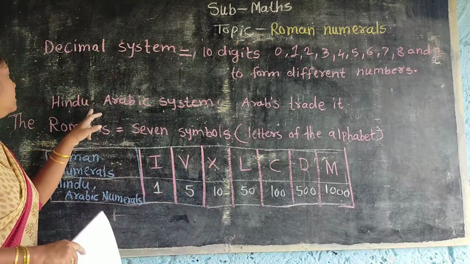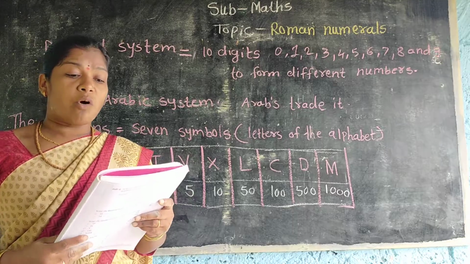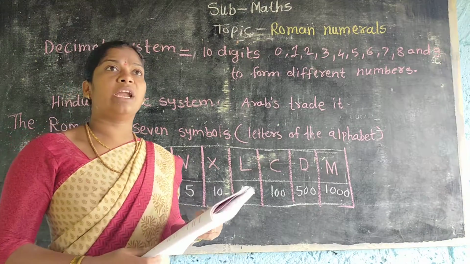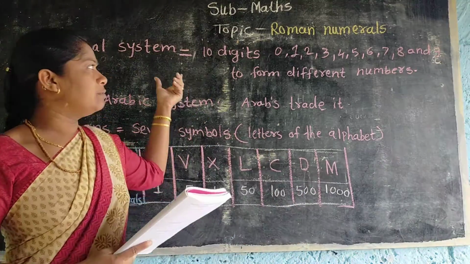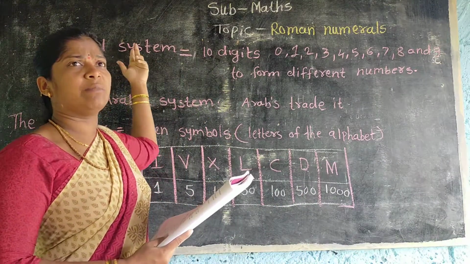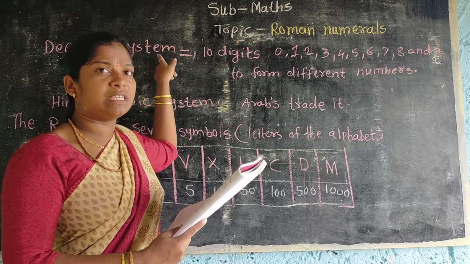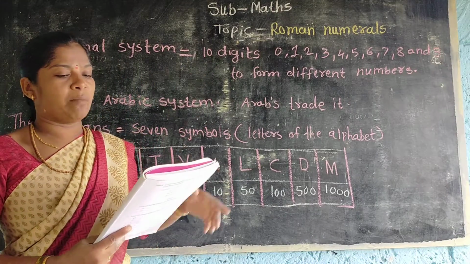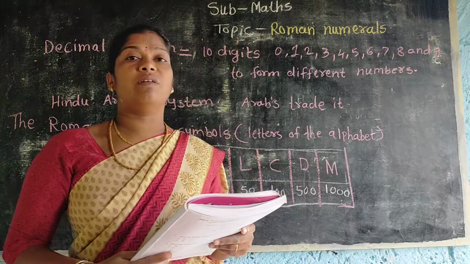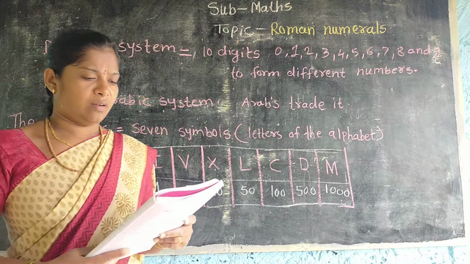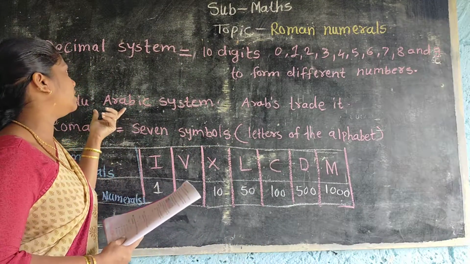Now see here, the next concept. At that time the Arabs were doing trade with us. Who traded with us? Arabs. They learned our decimal system and passed it to the rest of the world. Due to this reason, this system is called the Hindu-Arabic system.